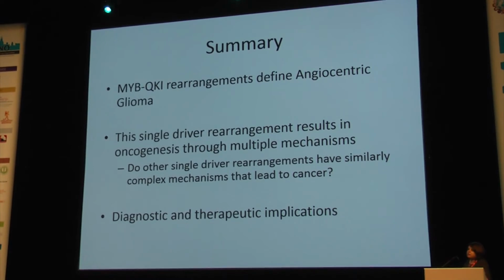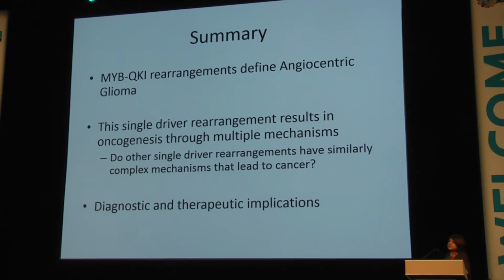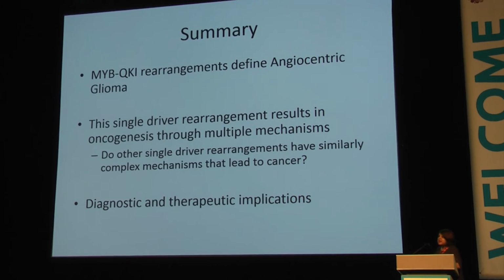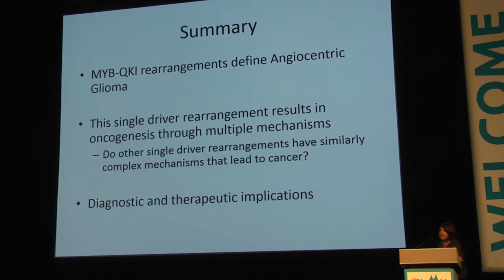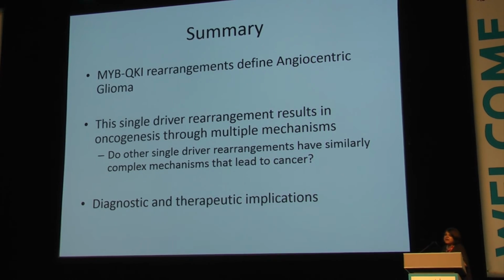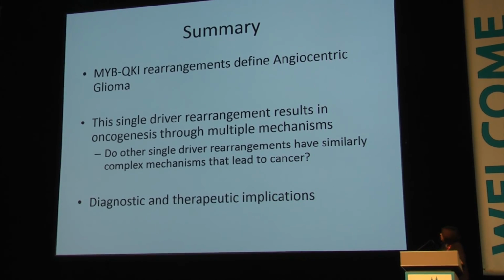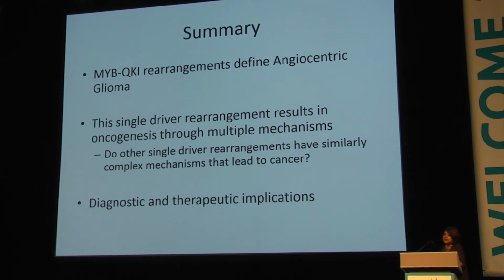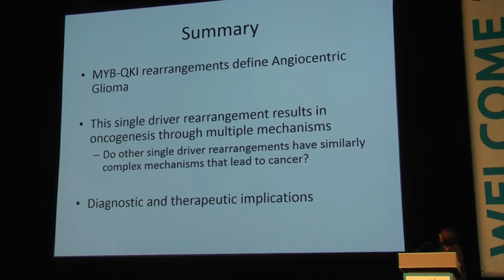So in summary, we have found that MYB-QKI rearrangements define angiocentric glioma. That I think has quite a lot of diagnostic and therapeutic implications. I think that this finding is probably going to be relevant to many other pediatric solid tumors, and as I said, there's diagnostic and therapeutic implications.